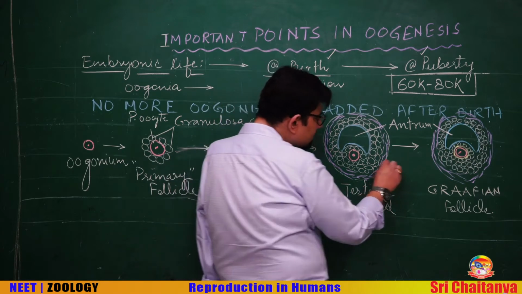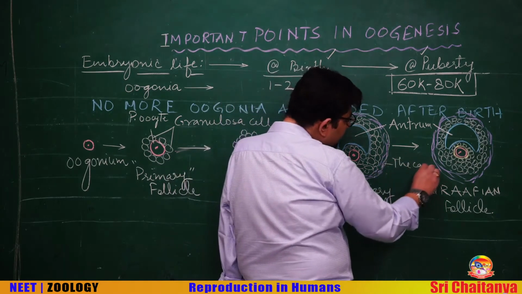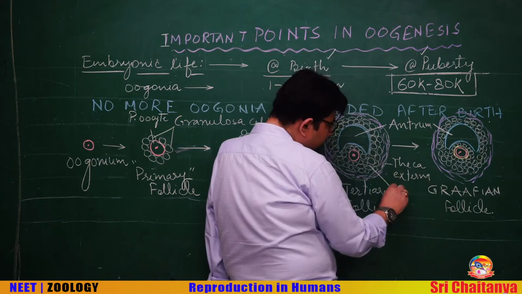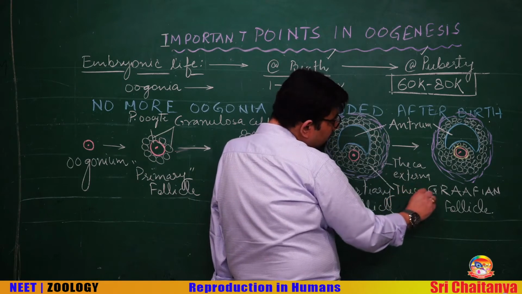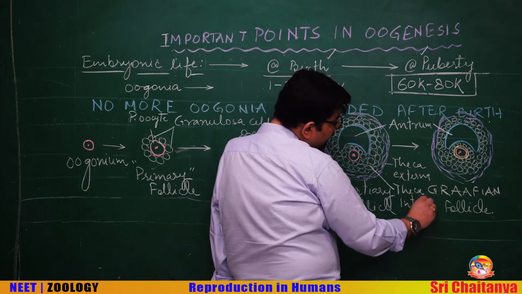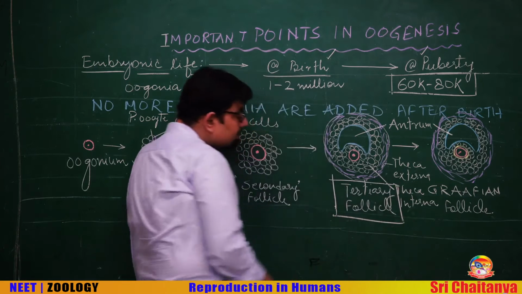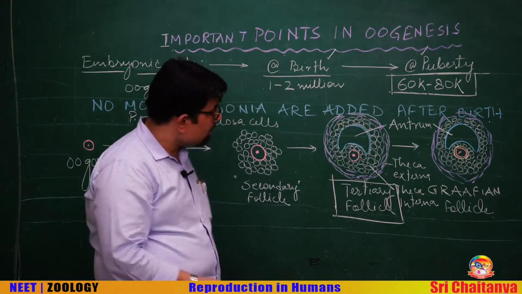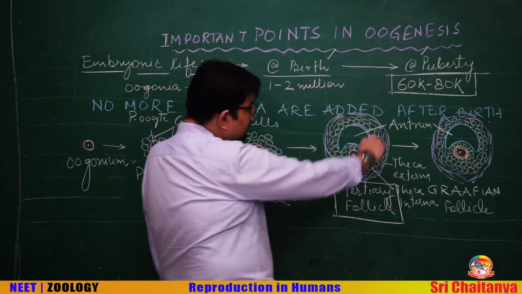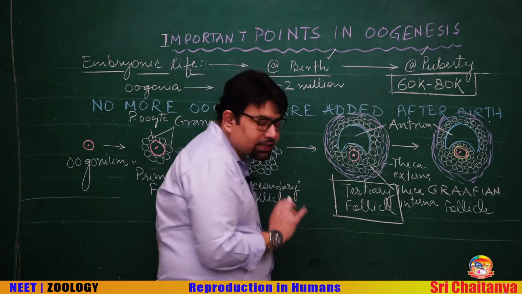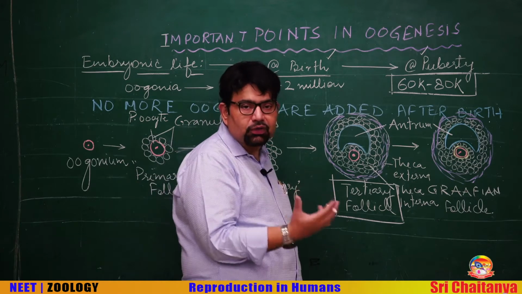So, this is theca externa, and the inner one is theca interna. And hence, now we term this structure as tertiary follicle. So, in the tertiary follicle, two theca are formed and one more, the cavity within, which is called antrum. It is a fluid filled cavity.